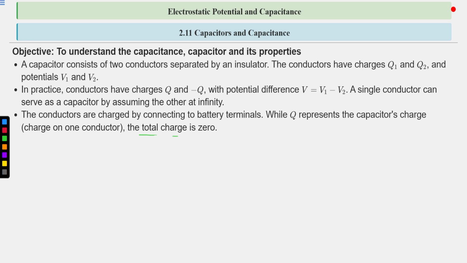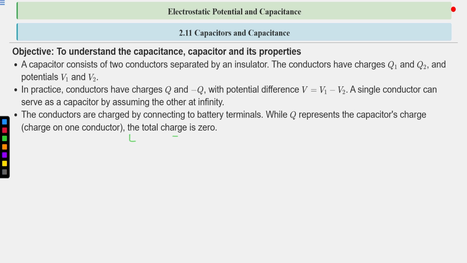So while Q represents the conductor charge, in the upcoming chapter, when we discuss the charge on the capacitor, we will represent it with Q, the charge on one conductor, specifically the conductor that has positive charge. We will say that the charge on the conductor is Q. We will not say that the charge on one conductor is plus Q and minus Q. We'll consider that Q is the charge of the entire conductor. So this means that the capacitor is capable of storing Q charge.